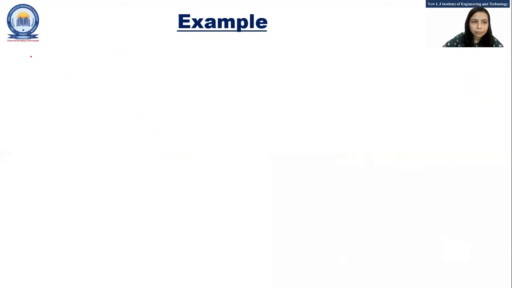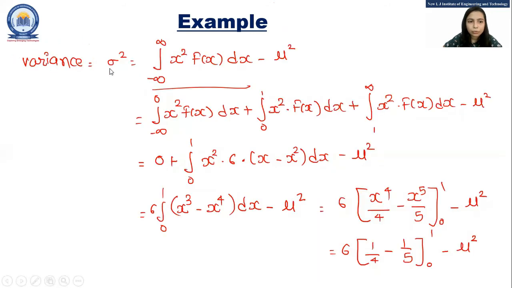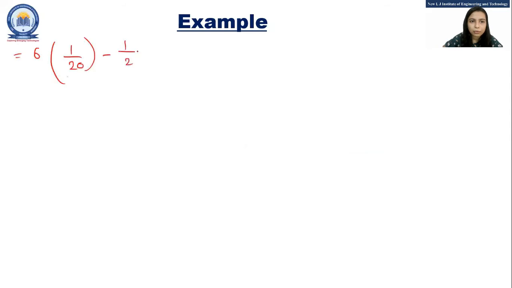So that would become 6 into 1 by 20 minus 1 by 2 square, because mu square is nothing but 1 by 2 square. So 6 by 20 minus 1 by 4. So the answer would become 1 by 20.